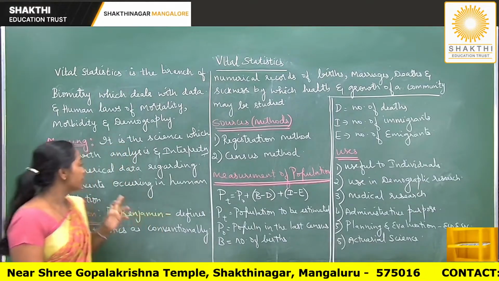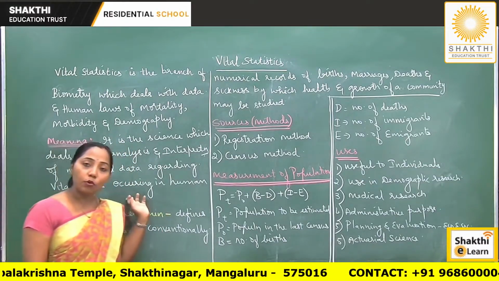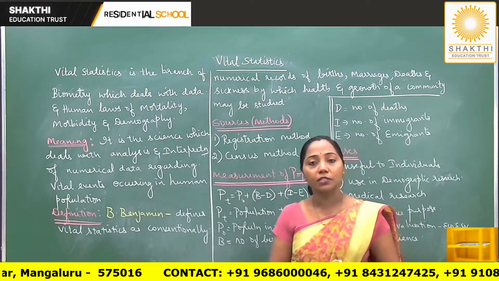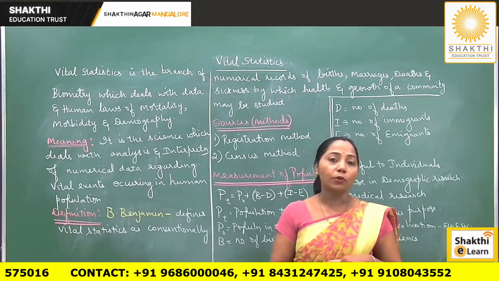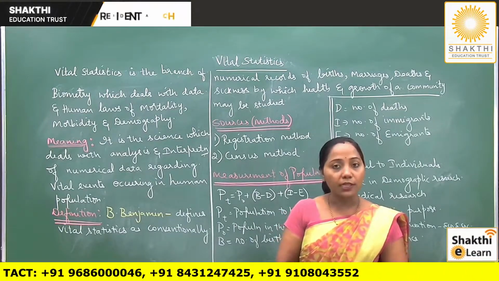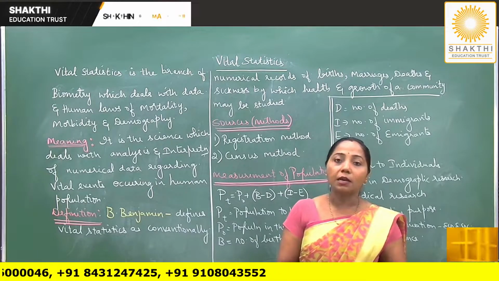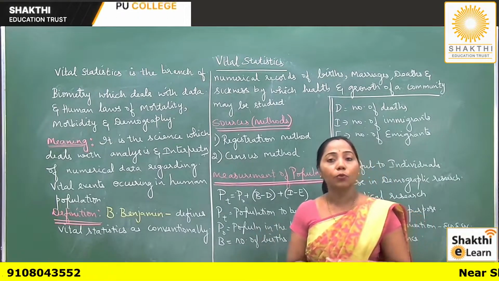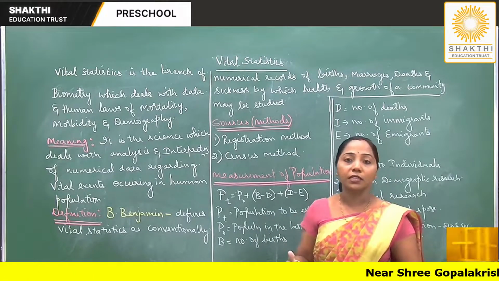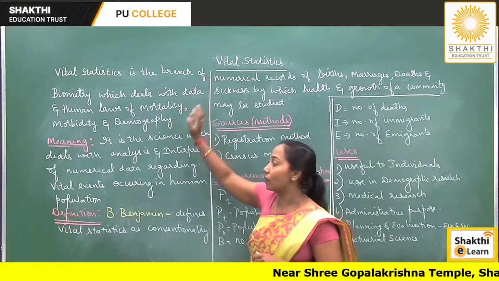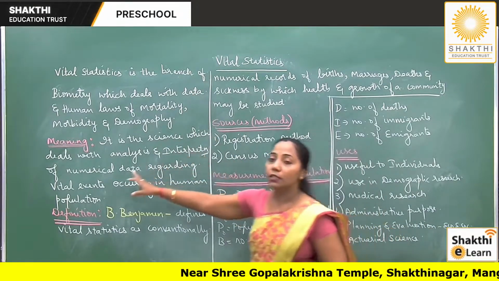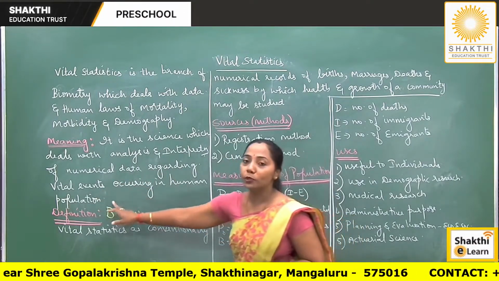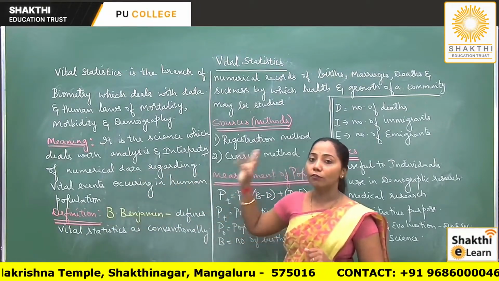So dear students, vital events are the important events that occur in the human population. So what are such important events that occur in our population? The data regarding births, deaths, marriage, sickness, divorce, migration, all these are very important. Okay, so the study of these events is nothing but vital statistics. So we analyze and we interpret the numerical data regarding the vital events occurring in the human population. So that is the meaning of vital statistics.